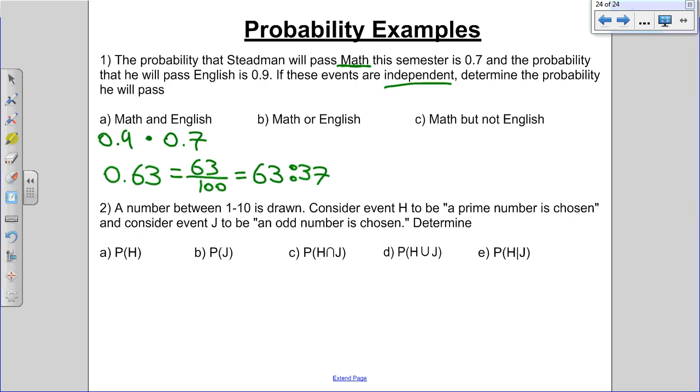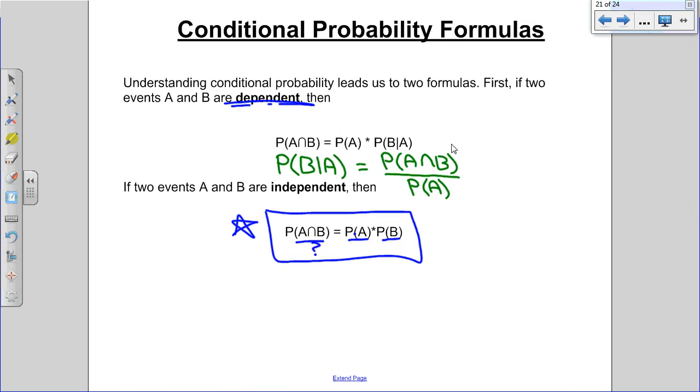Right, if you want math or English, you don't care which one you pass. How are you going to figure out the probability of that thing? Should have had a formula of this too. These events are mutually exclusive or not mutually exclusive?